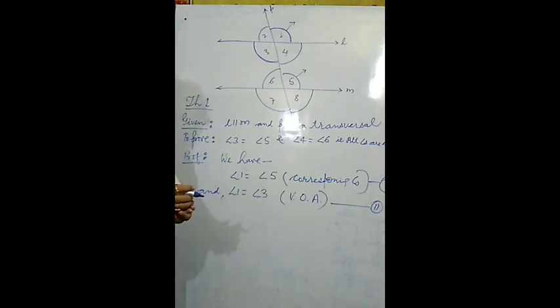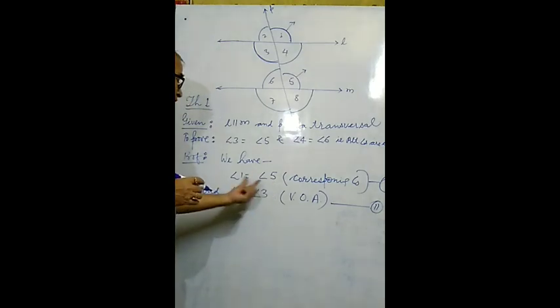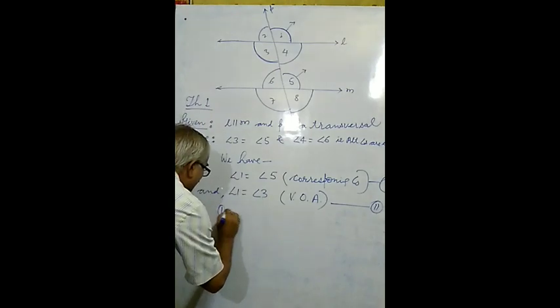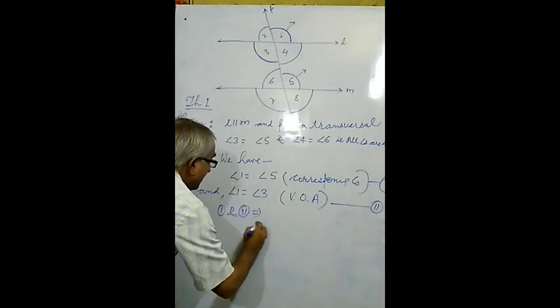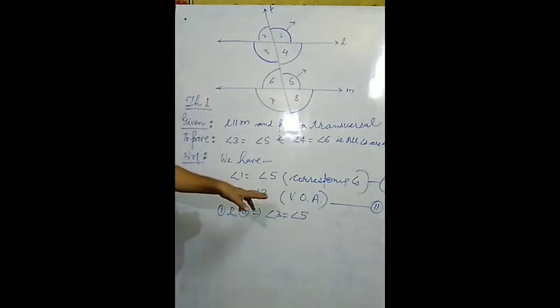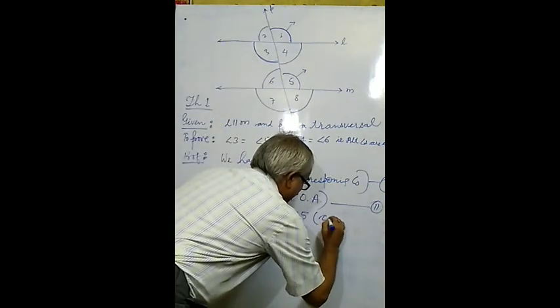Angle 1 equals angle 5, angle 1 equals angle 3. Things which are equal to the same thing are also equal. Both angle 5 and angle 3 are equal to the same angle. They have no direct relation, but indirectly both are equal. And the reason will be: things which are equal to the same thing are equal. So equation number 1 and equation number 2 imply angle 3 equals angle 5, by comparing equation number 1 and 2. So you may write here the reason: comparing.